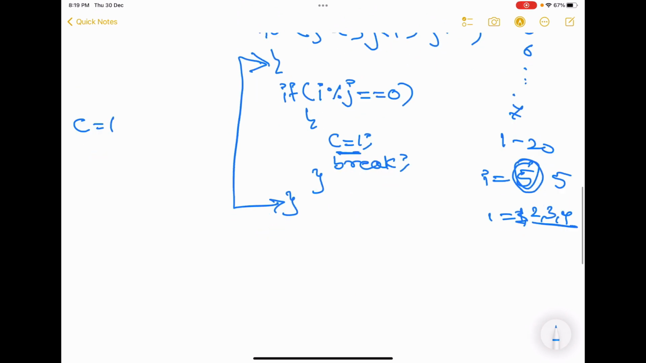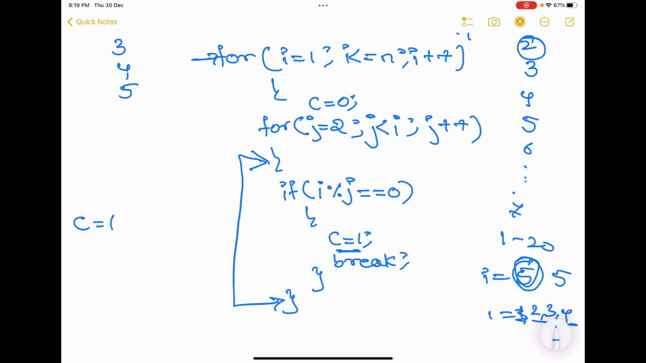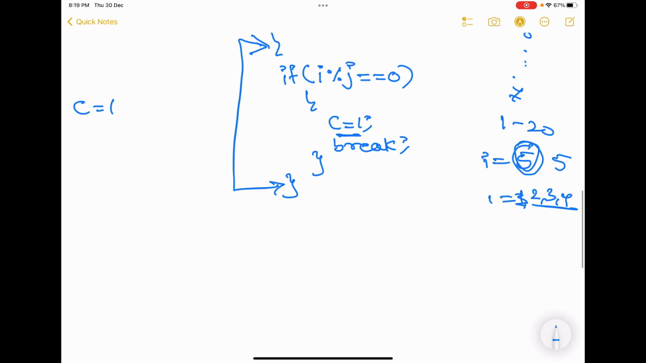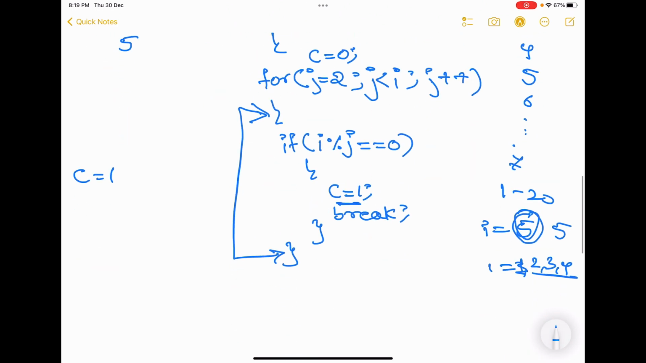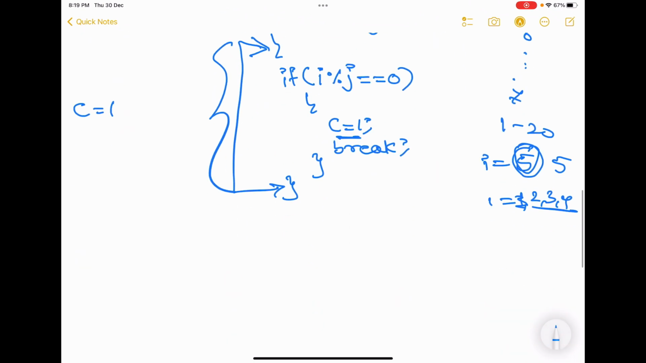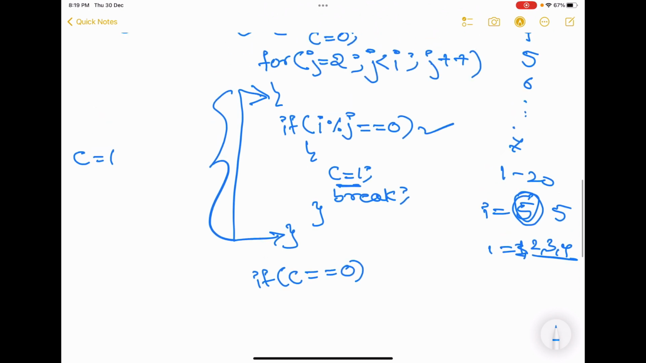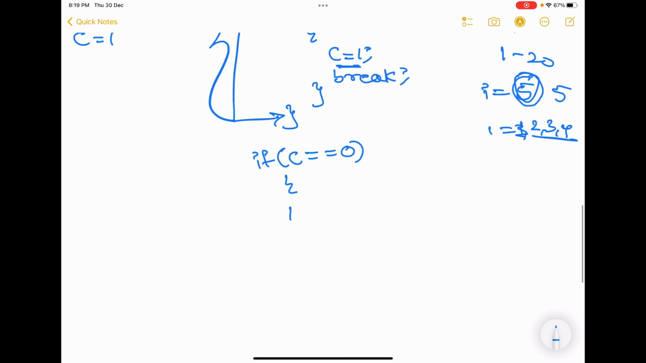The reason is, once we complete the inner for loop, we come back to our i loop. It's not closed yet. Our i for loop is still open. Our second for loop has closed, but our main for loop is still open right here. If c is still equal to 0, that is, it didn't even enter once into this if case, even after completion of the second for loop, write printf("%d ", i) and close this.